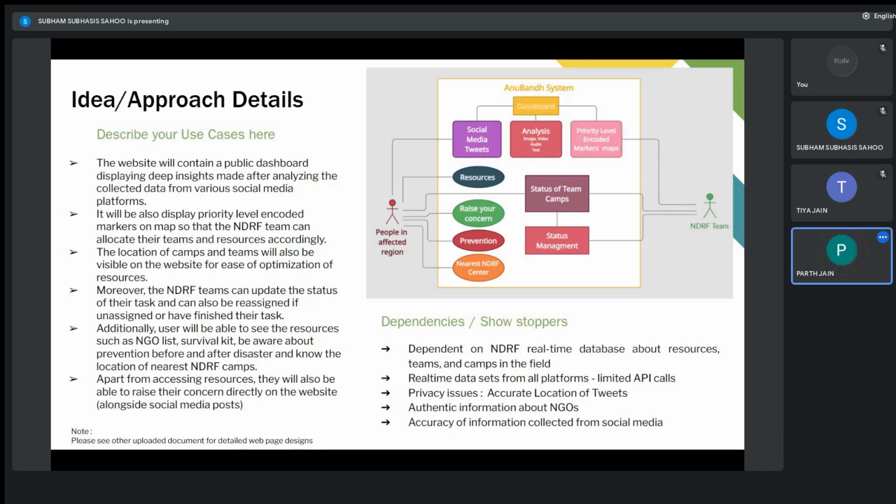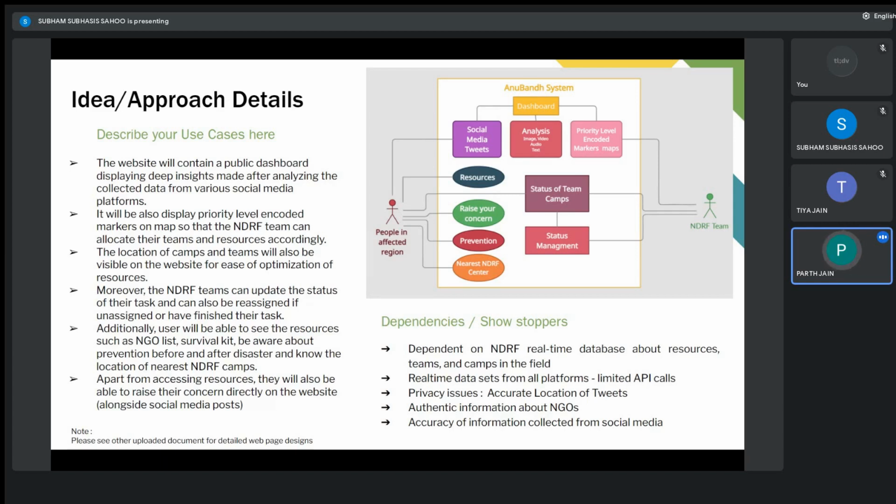Also we will be having a section where people can raise their concern, which can be directly seen by the NDRF team. Now coming to our core user, that is the NDRF team, the people in the affected area will be generating a lot of content, a lot of distress signals on the social media sites. All that will be fetched by our APIs, also through our custom bots, and all this will be projected to our dashboard where we will be doing analysis of image, video, audio, and text. Through this, we will be generating priority level encoded marker maps, which will be a real game changer for the NDRF team, through which they can micromanage and also macro manage their resources and can strategically use their resources.